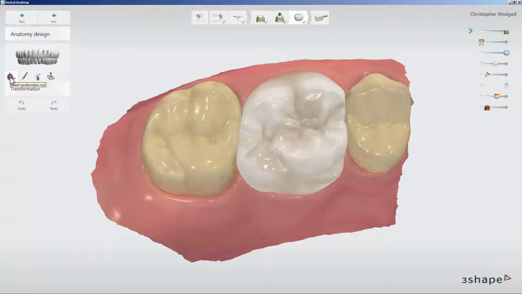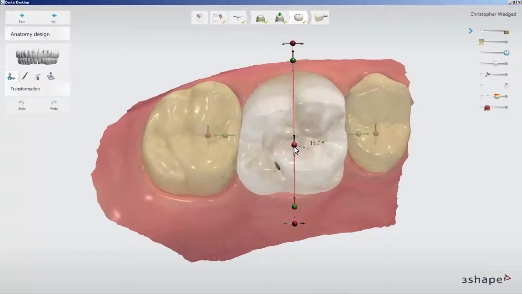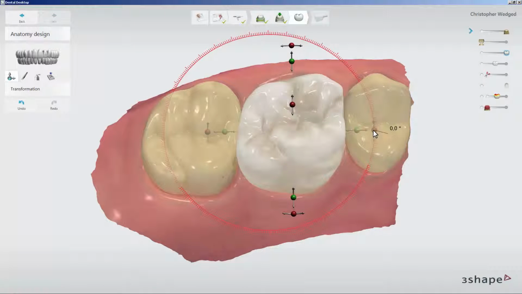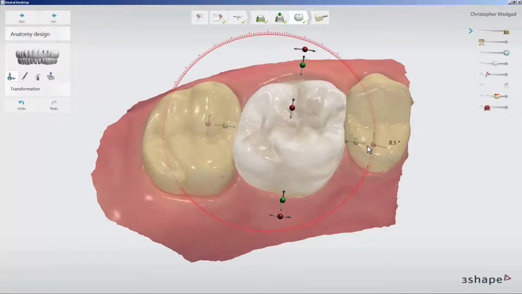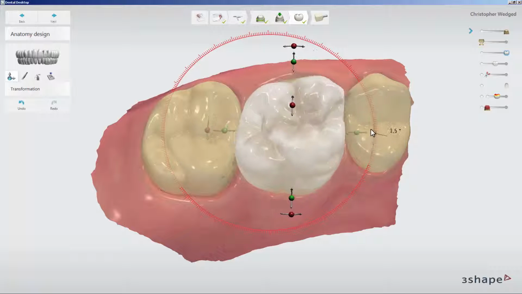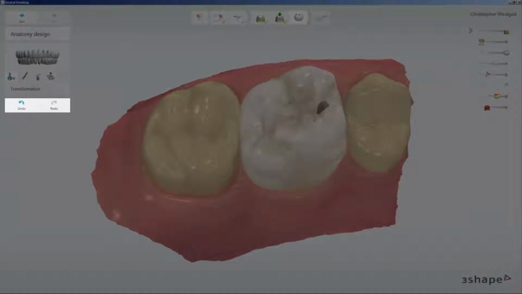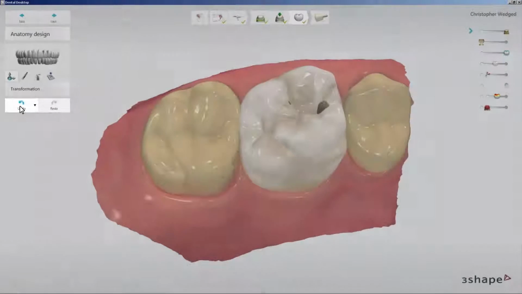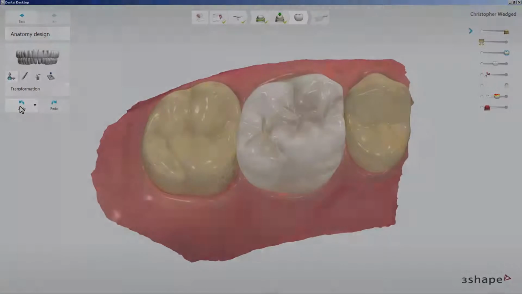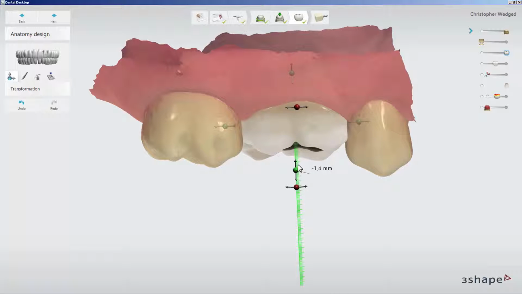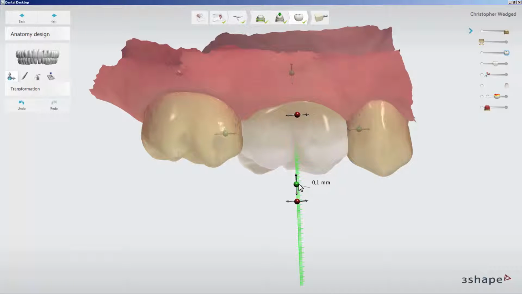The Transformations tool allows you to move, scale and rotate the model using points on the design. To move your restoration, click at any point on the tooth and drag it sideways. Depending on the view, rotate and tilt the tooth by clicking and dragging one of the red points. The adjacent arrows illustrate the direction of the orientation. Remember that at any time during the designing process, you can use the Undo and Redo options. Drag the green points to change the shape of a whole tooth by moving it sideways, back and forth, or up and down, depending on the view.